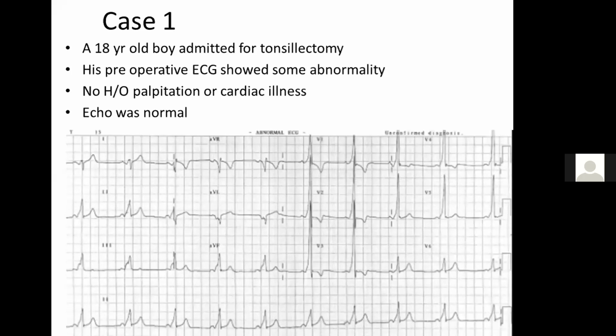So his ECG was looking like this, and anybody who has been in cardiology probably could have even located the location of the accessory pathway looking at the ECG. But essentially he didn't have any palpitation or cardiac illness prior. So how to go ahead for this patient prior to getting the surgery done? That we'll come to later, and maybe we can speak at the end of the session or the discussion.